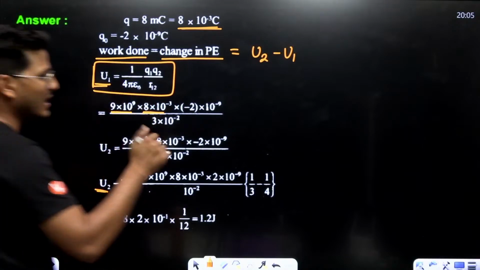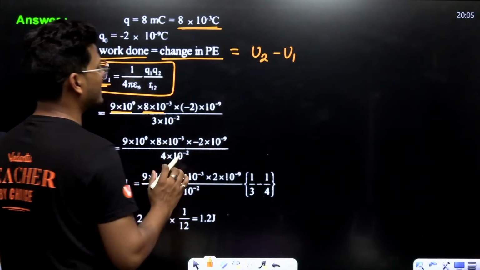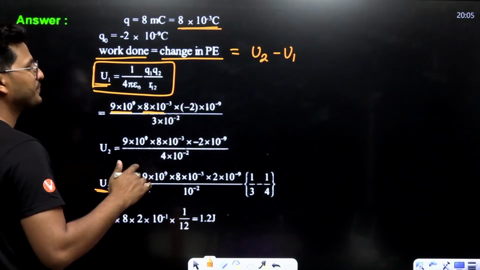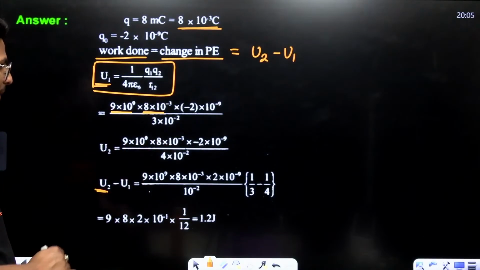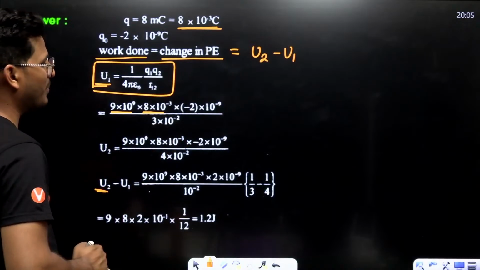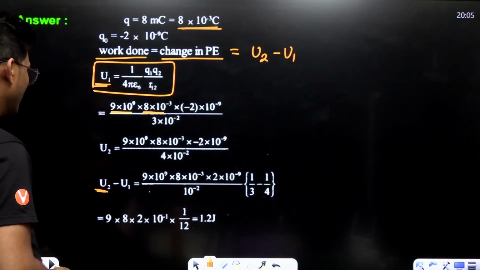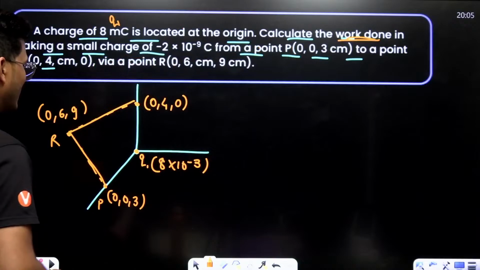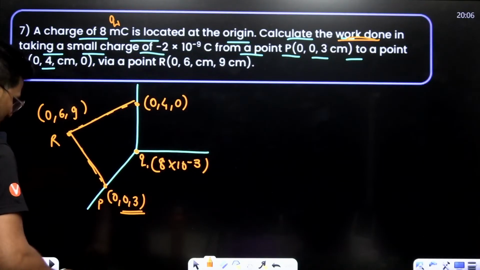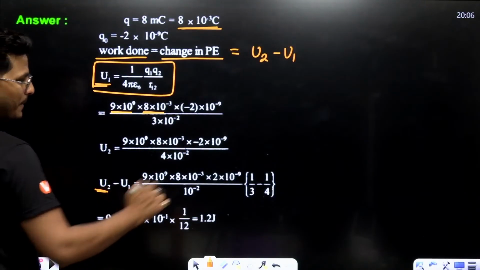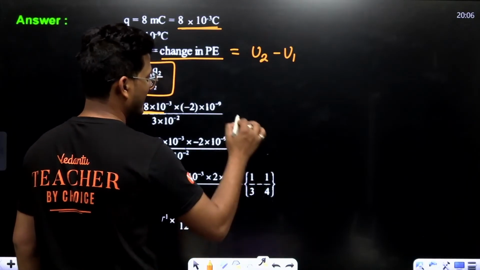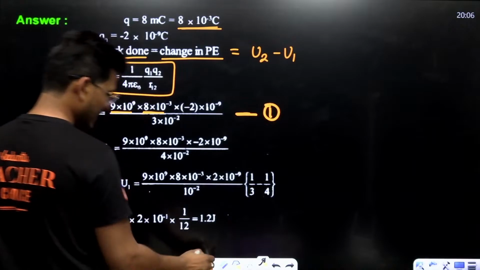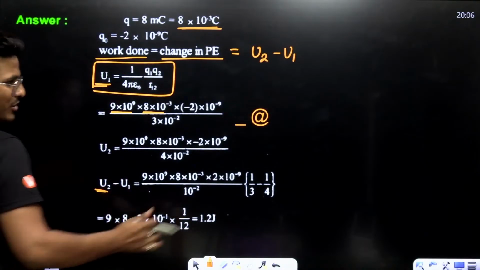Now a small charge, that is minus 2 into 10 to the power minus 9, moving from 1 to second, but that is P to R. That is 3 into 10 to the power minus 2. This is basically U1. Okay. Now, what about U2?